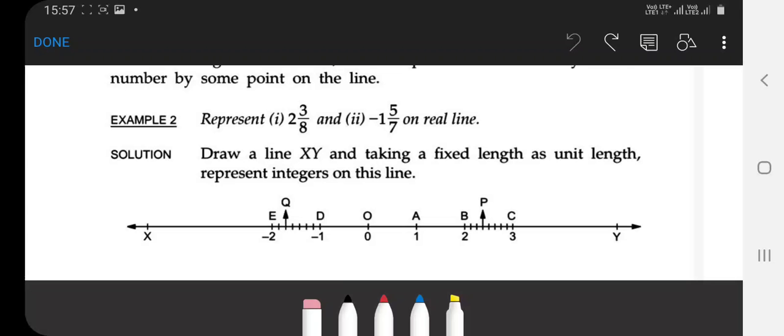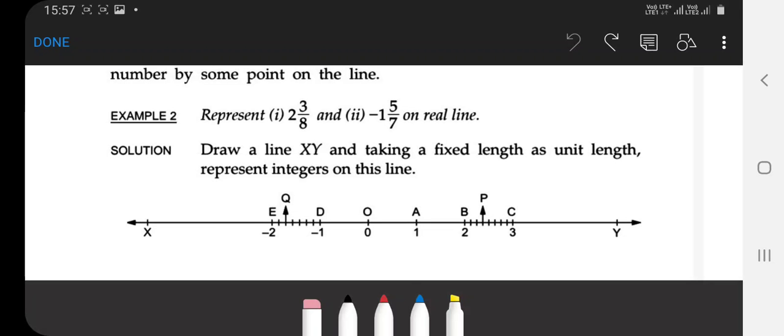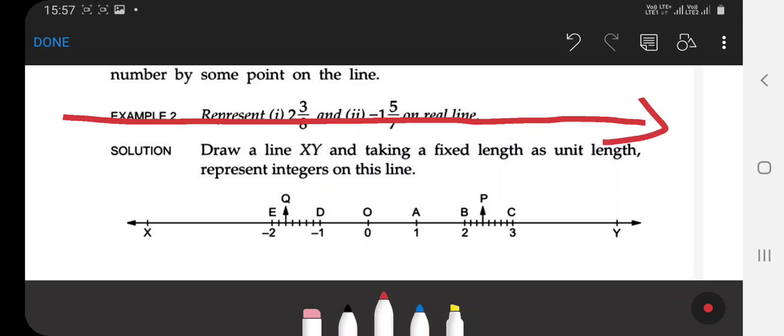So firstly you draw X and Y. In the first question, the number is positive, so here you take the origin. With the help of a ruler, 8 centimeter equal to 1, 16 centimeter equal to 2, and 24 centimeter equal to 3. Clear? 24 centimeter equal to 3.